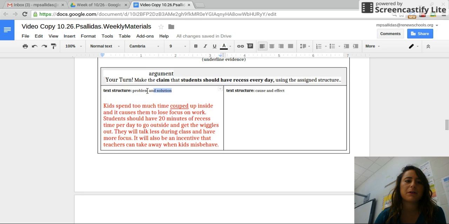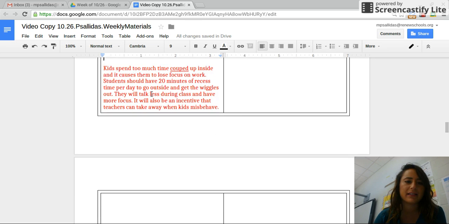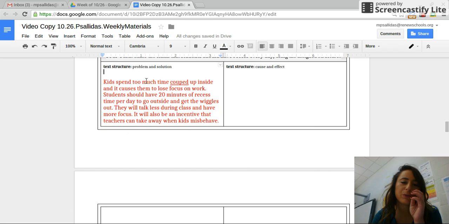And here's how you were supposed to do it in the first one. Follow along while I read this example. Kids spend too much time cooped up inside, and it causes them to lose focus on work. Students should have 20 minutes of recess time per day to go outside and get the wiggles out. They will talk less during class and have more focus. It will also be an incentive that teachers can take away when kids misbehave.